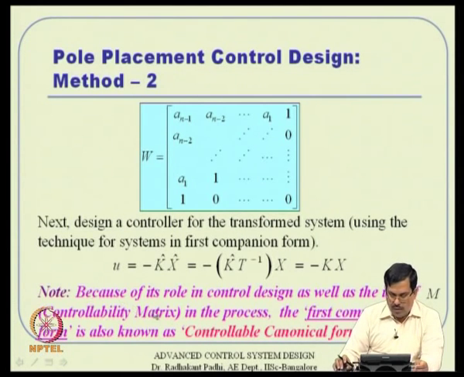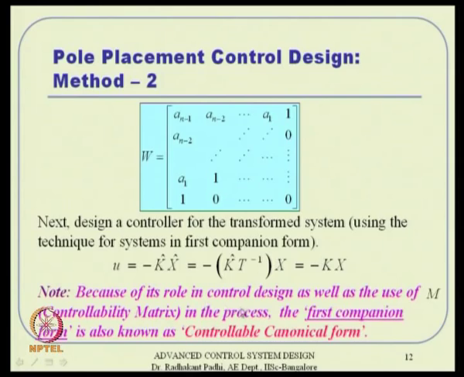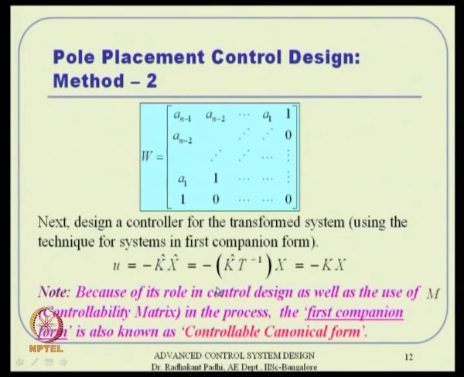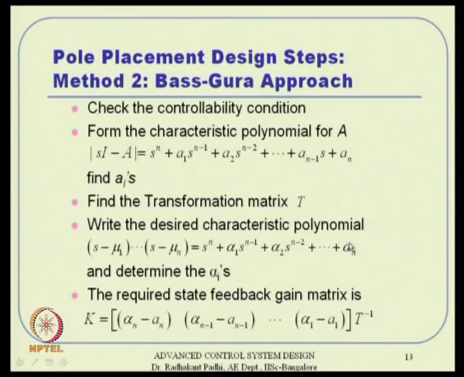Okay. So, just a comment here, because of this role in control design, you can very clearly see that there is a need for the controllability matrix and things like that. The first companion form is also known as controllable canonical form. This is just a comment sort of thing. The first companion form is heavily used in control design, so that is why the term comes from there.